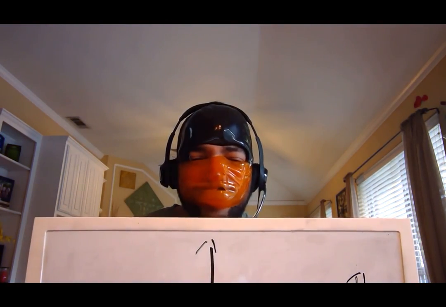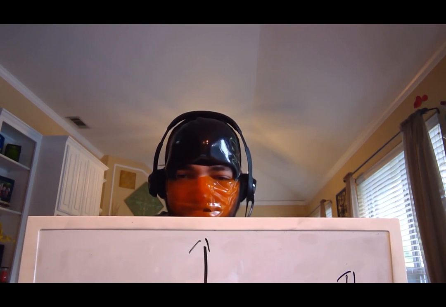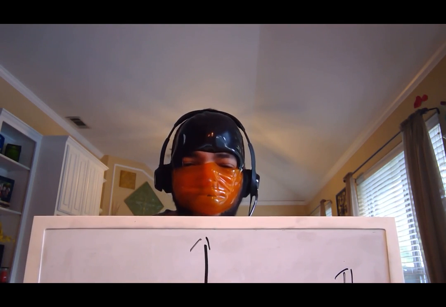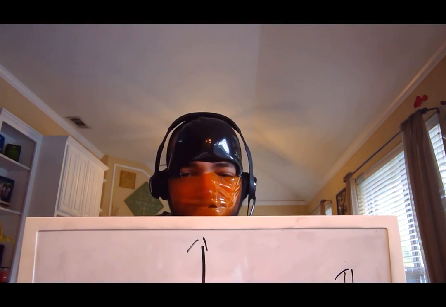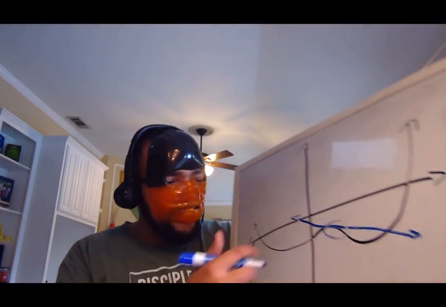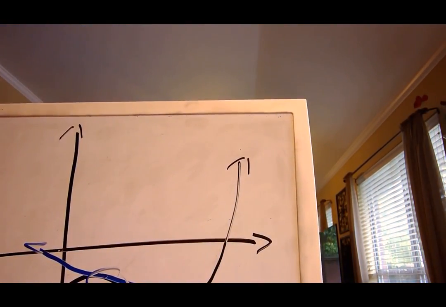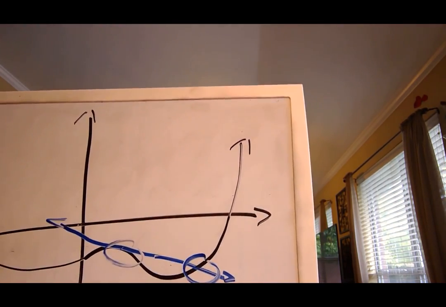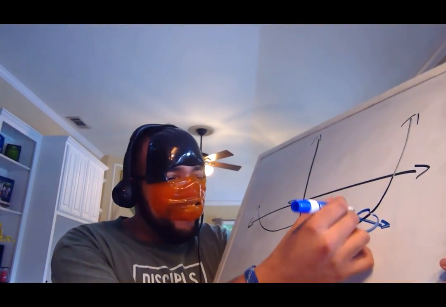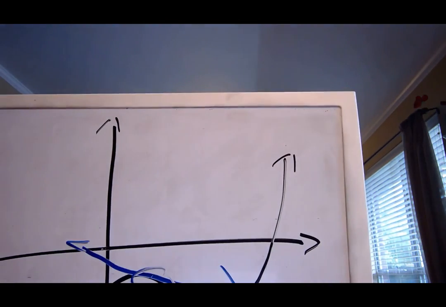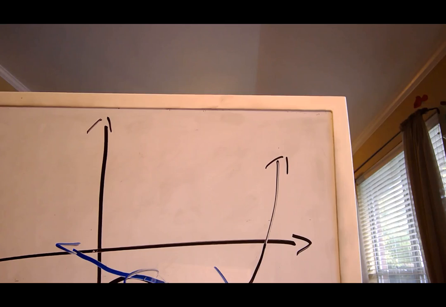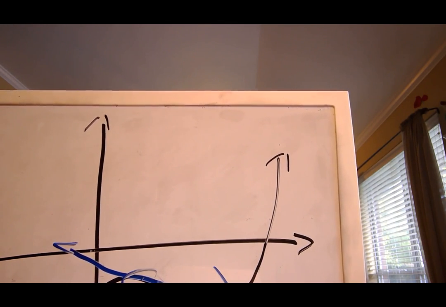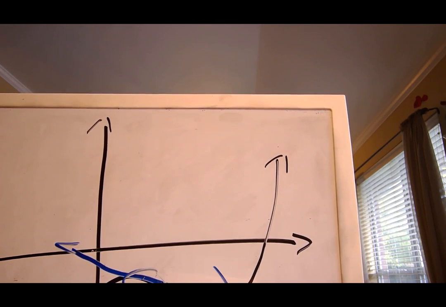Now, do not be mistaken. Yes, the tangent line will cross at one point alone, but that does not mean that this over here is a tangent line. That is incorrect. That is the way of the fool. That is not a tangent line. Yes, it is crossing at one point and one point alone. However, it is not parallel to the graph. It is going in a different direction.